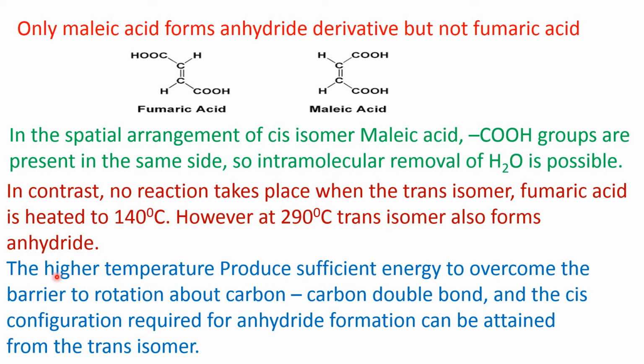As I told you, the higher temperature produces sufficient energy to overcome the barrier to rotation about carbon-carbon double bond, and the cis configuration required for anhydride formation can be attained from the trans isomer. As I explained, because of the free rotation, sometimes it acquires the cis configuration, and then easily it can form the anhydride.